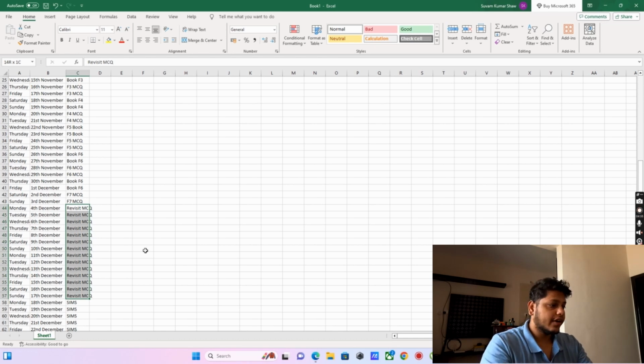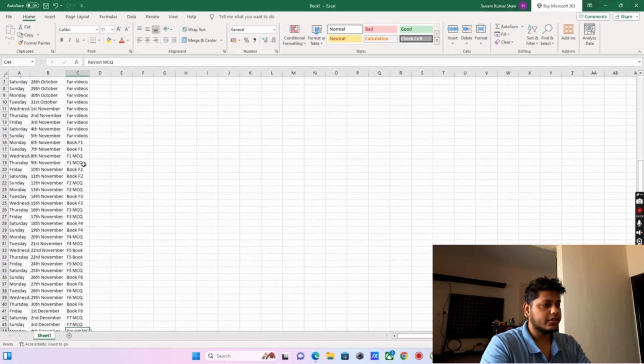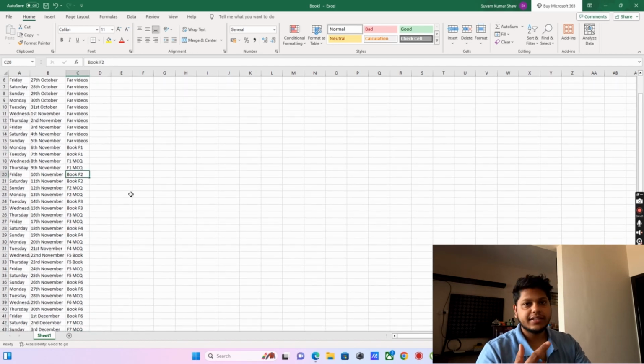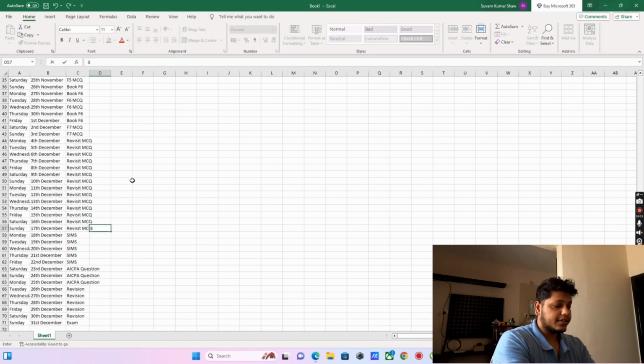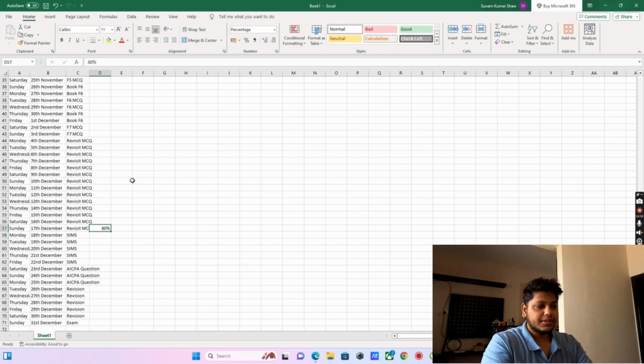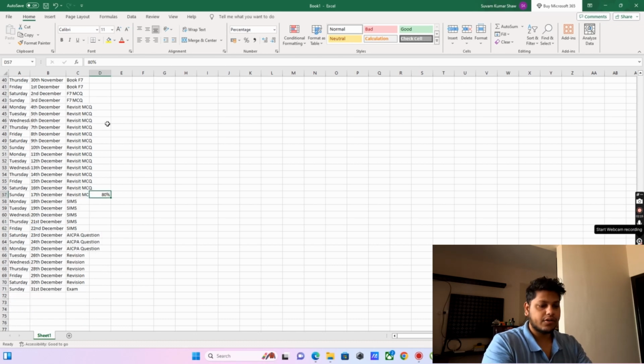If you feel that okay, F1 my MCQs was really good but F2 was not good, then revisit the book. If you feel that some chapters you are lagging, then revisit the book and then revisit the MCQs. So once you revisit the MCQs, this second time, it should come up to 80% accuracy. Yeah. So once this comes up to 80% accuracy, then you're golden. Like you are sorted for the MCQs part.